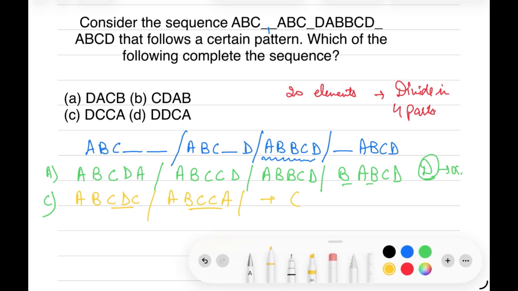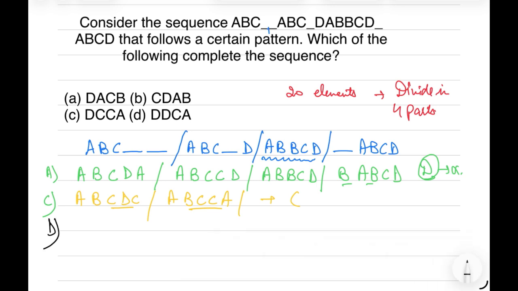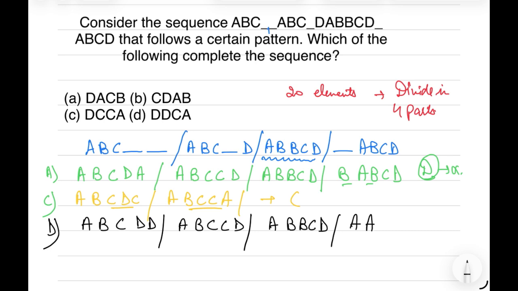And in option D, if we fill option D in the sequence, it will be A B C D D. Next we have A B C C A B C C D. Then we have A B B C D, and then we have A B C D. So in the first, D is repeated, in the second, C is repeated, then B is repeated, and then A is repeated. So every part has a repeated letter, and each letter is different. So option D is the correct answer.